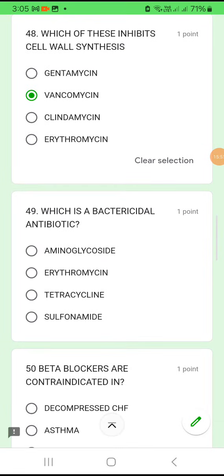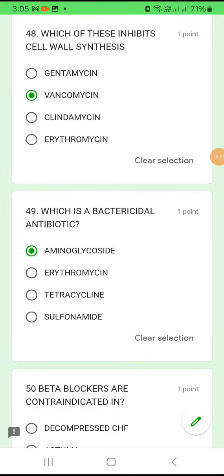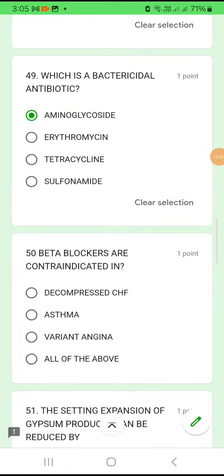Okay. Question number 49. Which is a bactericidal antibiotic? Aminoglycoside, erythromycin, tetracycline, sulfonamide. The one which is acting as a bactericidal antibiotic is aminoglycoside. Okay, among the following.